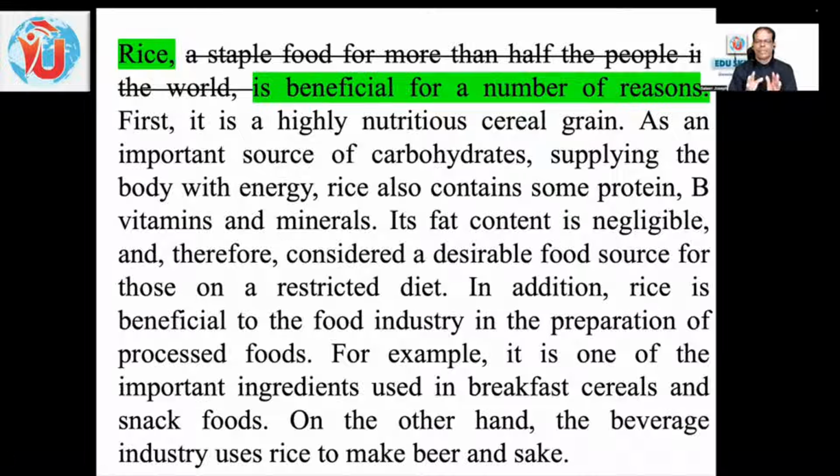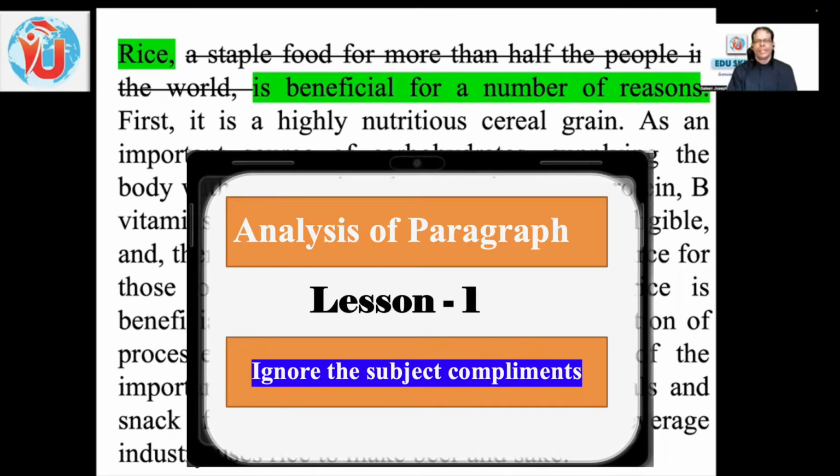I have taken a general passage just to give you an idea because you are familiar with rice. So this is known as the topic sentence. So the lesson number 1: whatever is between the commas is generally subject complements, need not be essential. It doesn't mean never, it can happen that there is a question from that, but normally we suggest you ignore them so that you can grasp the whole thing immediately.